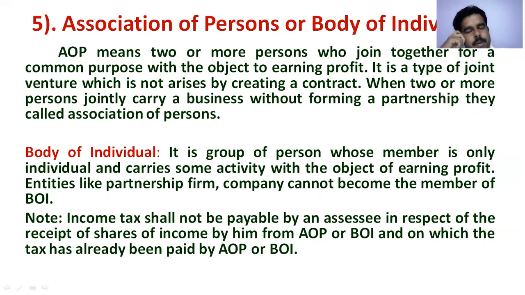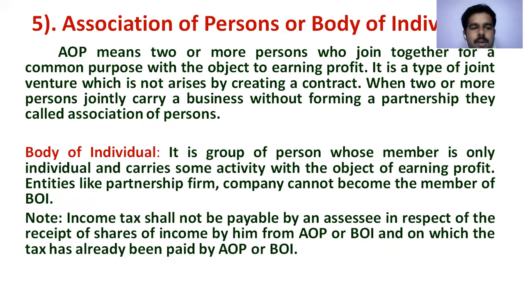Here, two or three persons join together for a common purpose, that is, earning profit. That is their objective. It is a type of joint venture which does not arise by creating a contract. When two or more persons jointly carry on a business without forming a partnership, they are called an association of persons. We will discuss what it includes. After completing Body of Individuals, I will give clarity regarding AOP and BOI. BOI means a group of persons whose members are only individuals.